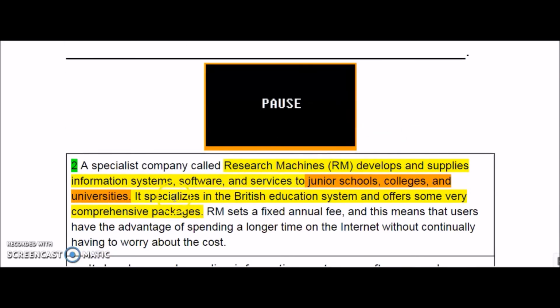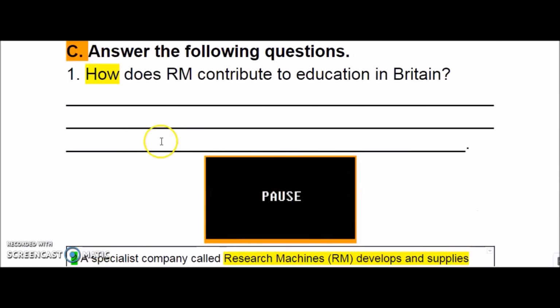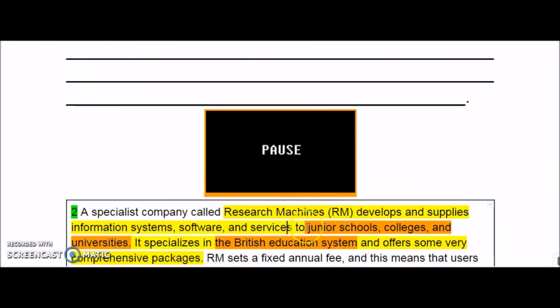Junior schools, colleges, and universities is the helper here because we are talking about education. Also, it specializes in the British education system and offers some very comprehensive packages. So here the British education system is also my helper. My question is, how does that company contribute to education? So this is how.